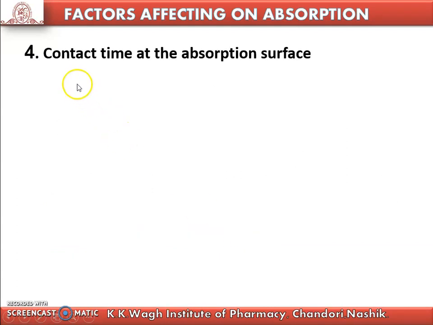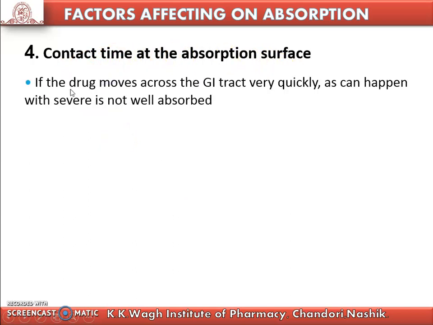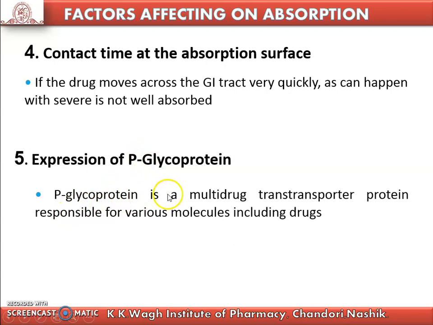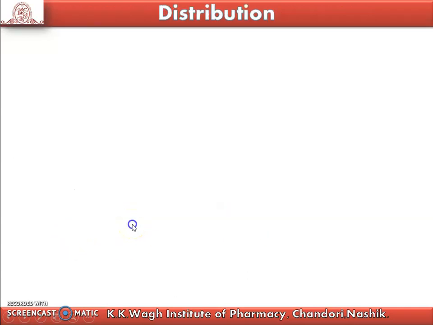The next factor is contact time at the absorption surface. If the drug moves across the GI tract very quickly, as can happen with severe diarrhea, it is not well absorbed. And the last one is the expression of P-glycoprotein. P-glycoprotein is a multi-drug transporter protein responsible for transporting various molecules, including drugs. These are the factors affecting absorption.